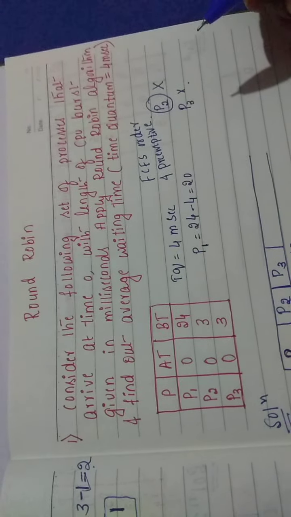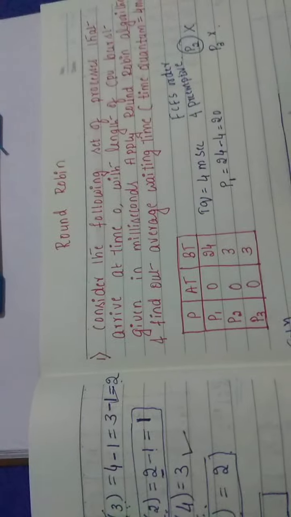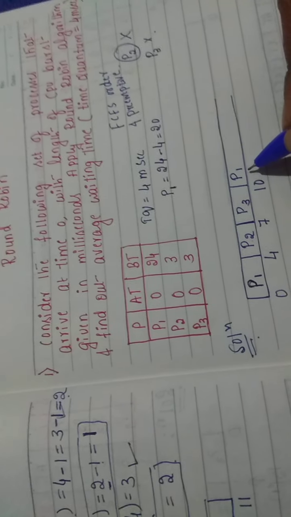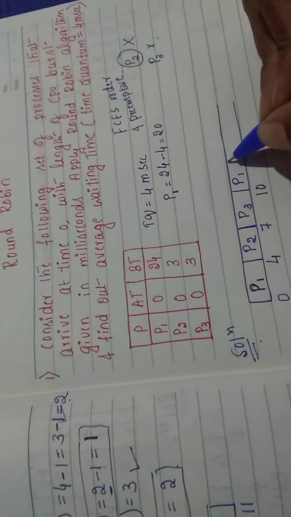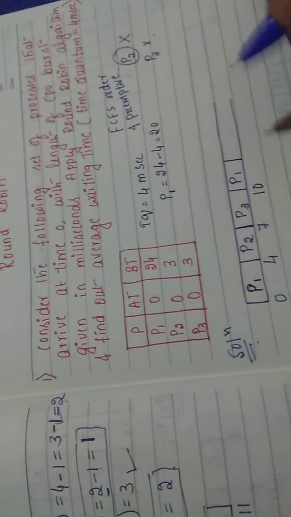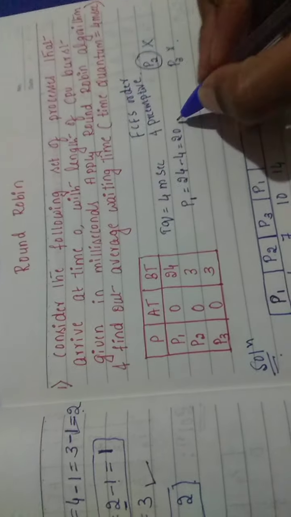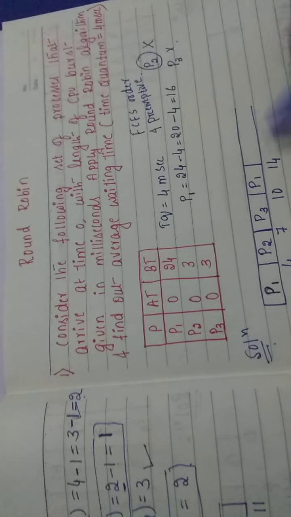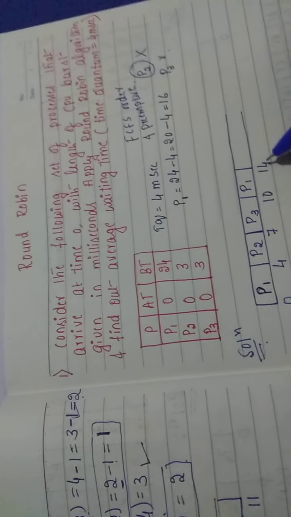The remaining process is P1 only. So now P1 gets the chance. He was preempted here, and now he is scheduled here. Again he is allocated 4 more milliseconds. It will become 14, and here it is going to be minus 4, that is 16. Since there is no other process, I can directly schedule P1 until the end of execution, but in order to make you understand, I am splitting this one.